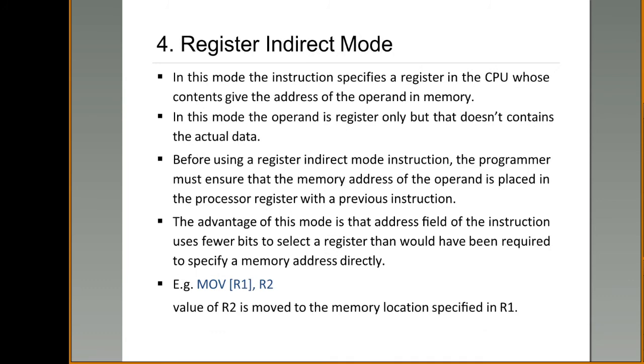Next one is register indirect mode. In case of register mode, the operand is present in the register, but in case of register indirect mode, the register does not contain the operand. The register contains an address where the actual operand is present. Consider one example: MOV [R1], R2. When you specify anything in square brackets, it means a memory location, a memory word.